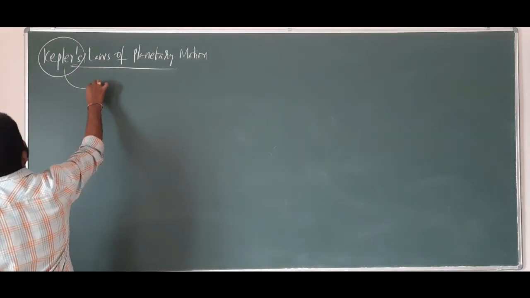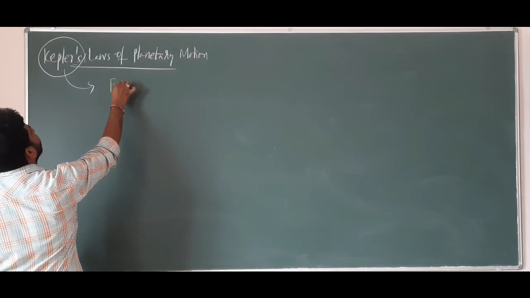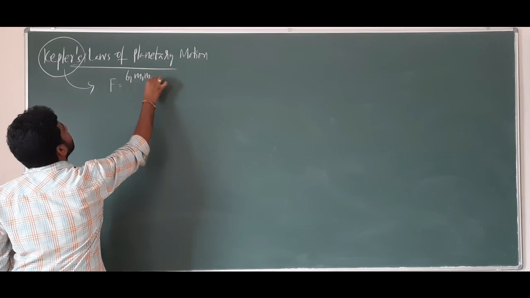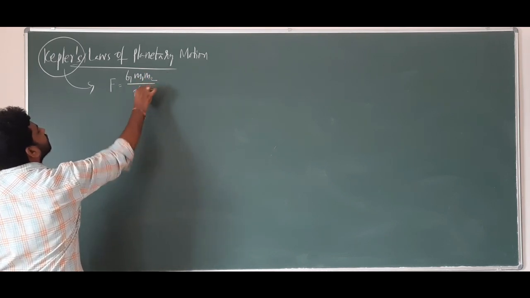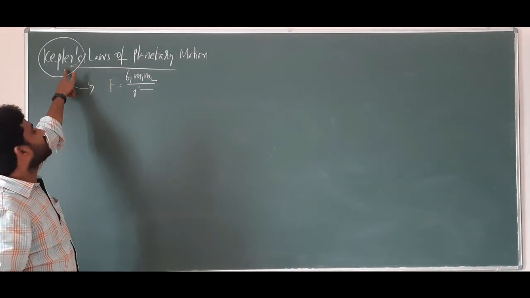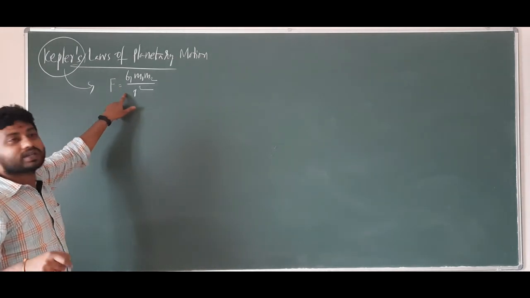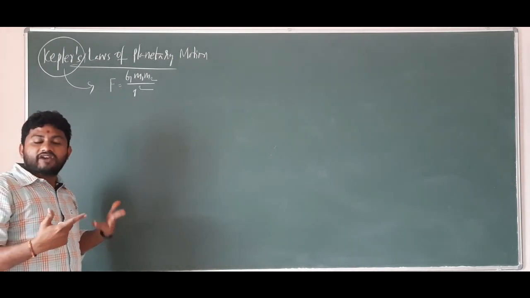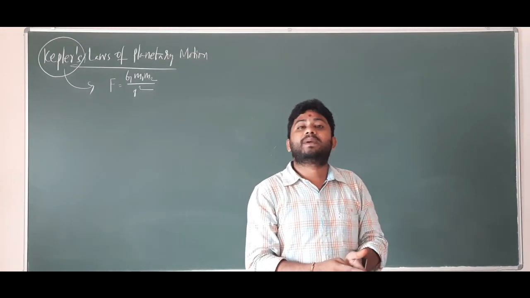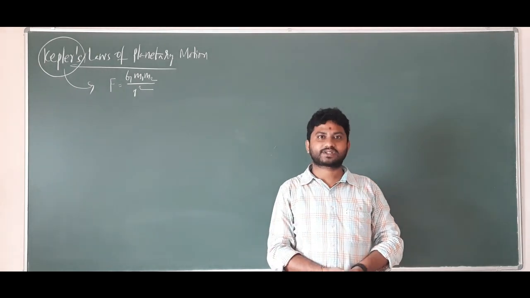F is equal to capital G m1 m2 by r square is the equation derived using Kepler's laws of planetary motion. This equation was designed by Newton, with the help of Kepler's laws.